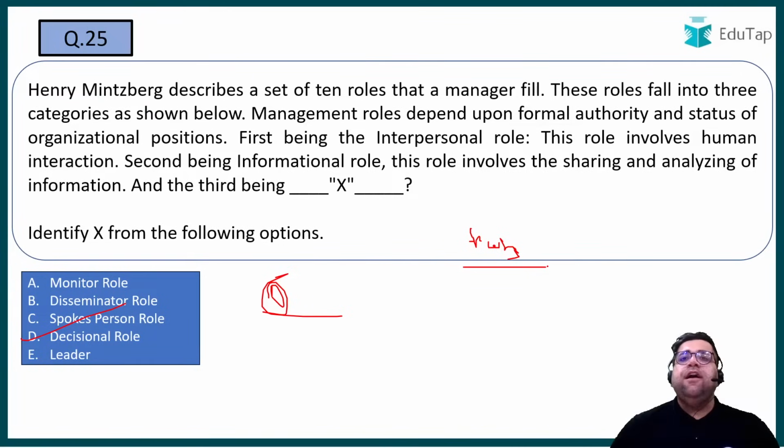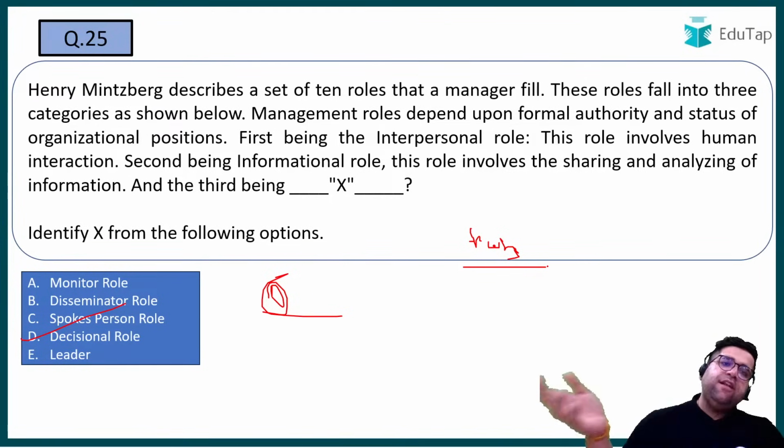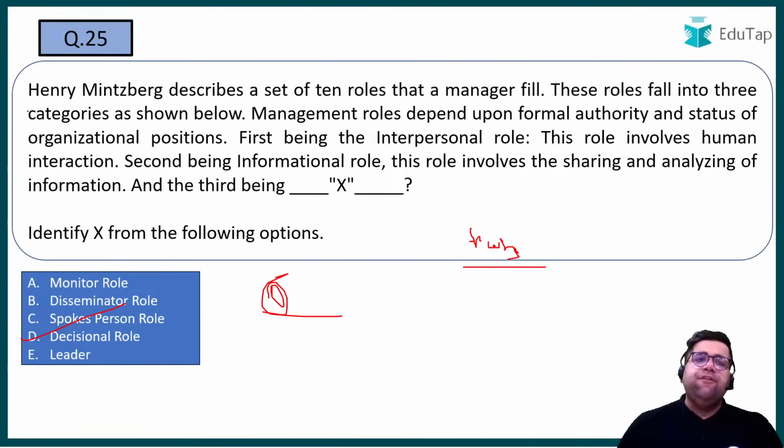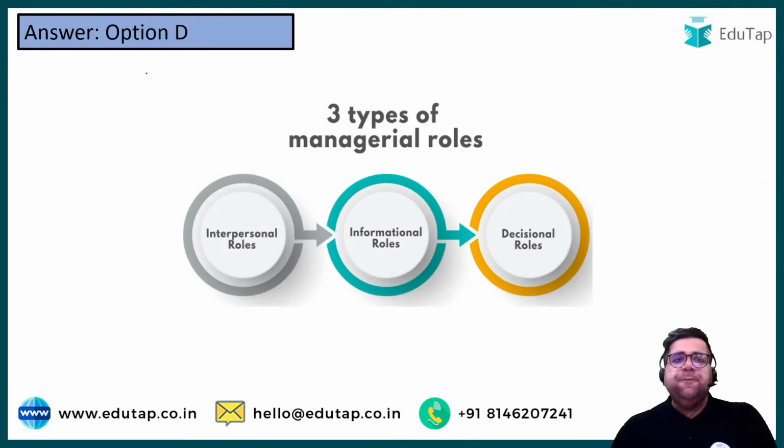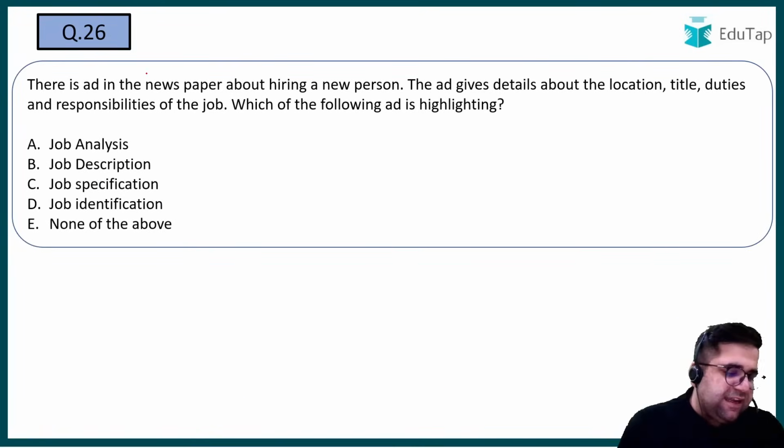But if I say manager is playing the role of a leader, then it will come under interpersonal. Right? Leader is an interpersonal thing. Like if a manager is playing the role of networker, liaison, then again it will be interpersonal. And if I say disturbance handler, entrepreneur, risk taker, all that will be decisional. Okay, so remember, this is by far the most predictable topic which we generally expect SEBI, PFRDA exam conducting authorities to ask. They will definitely ask different roles of manager given by Henry Mintzberg. Right?